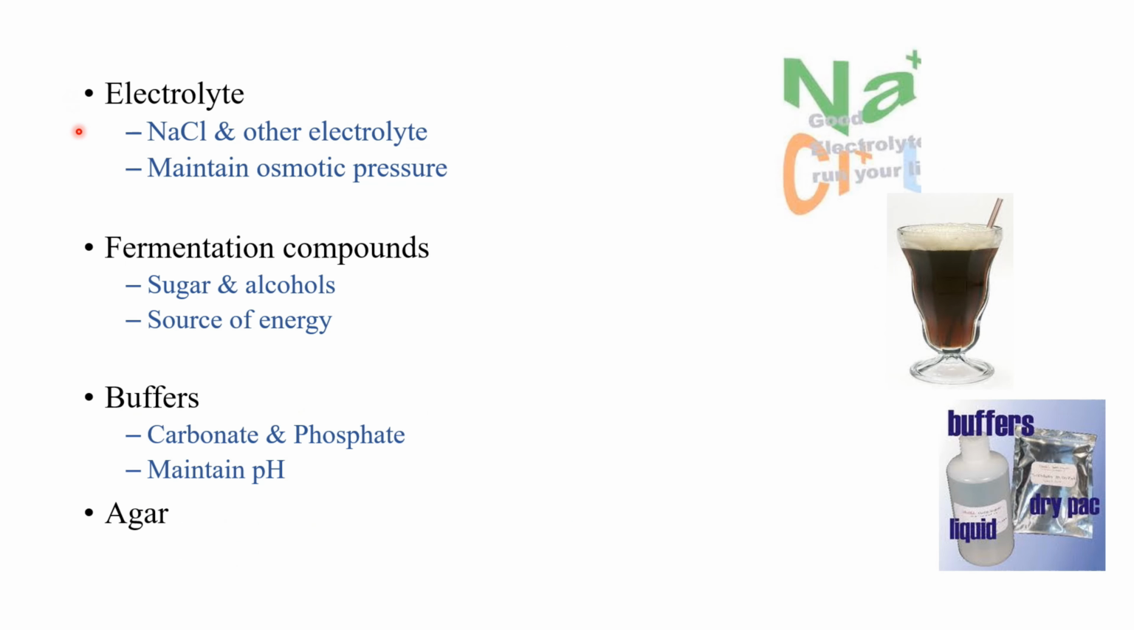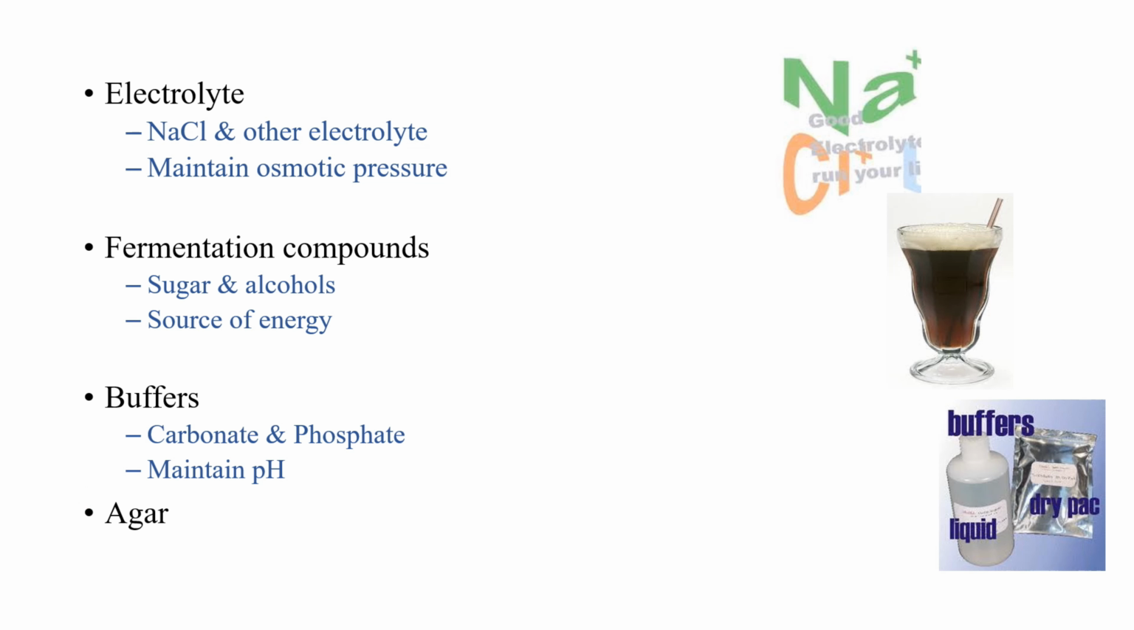Electrolytes: sodium chloride and other electrolytes will help in maintaining the osmotic pressure. Fermentation compounds will provide the source of energy. They are sugars and alcohols. Buffers we are using are carbonate and phosphates. They help to maintain the pH of the medium. We already said that if the pH is not optimal, the organism cannot grow well at that pH. So we have to maintain the pH in the culture medium.